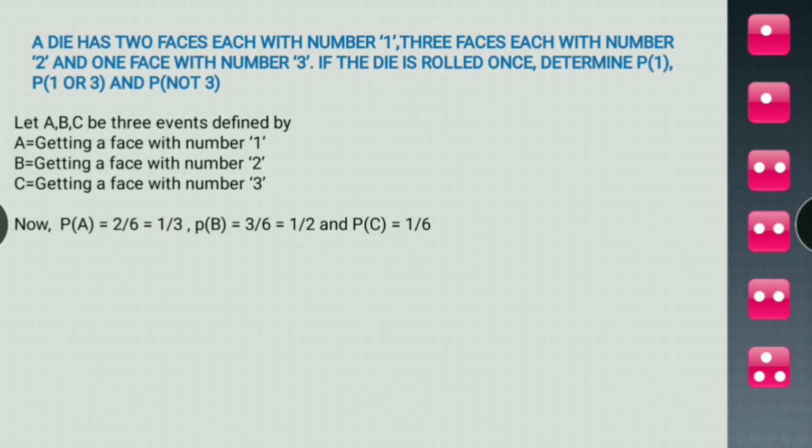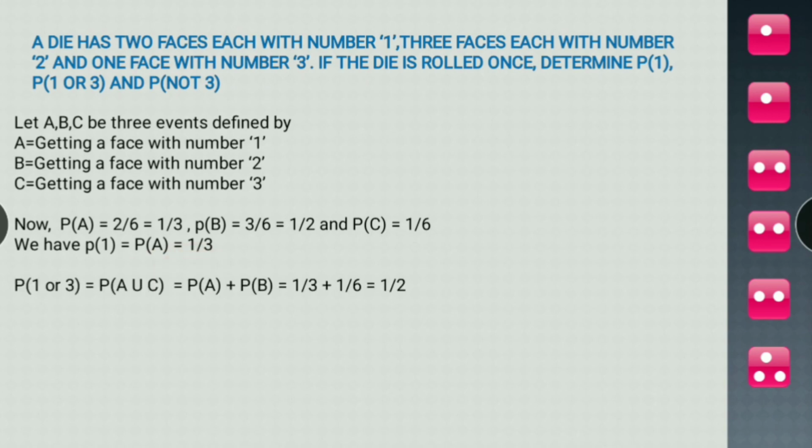Probability of B will be 3 by 6. Among 6 there are 3 faces which have 2 on it. So 3 by 6. And probability of C will be 1 by 6, because from all these 6 faces only one face has number 3 on it. So 1 by 6. So probability of getting 1 is equal to probability of event A, which is 1 by 3. Probability of 1 or 3.